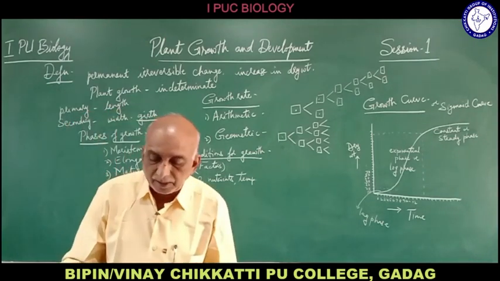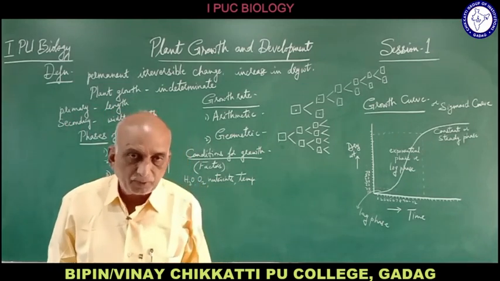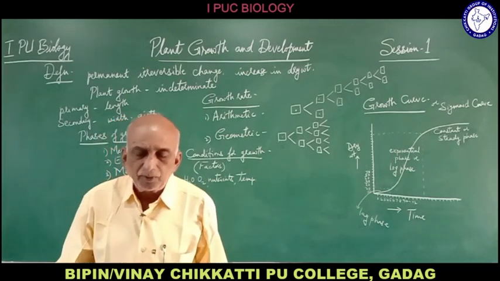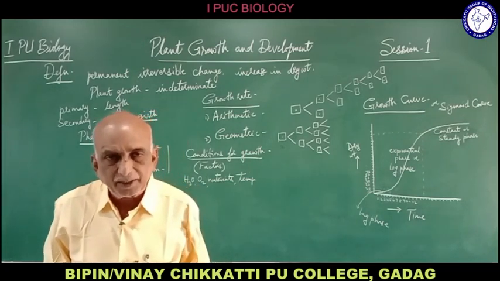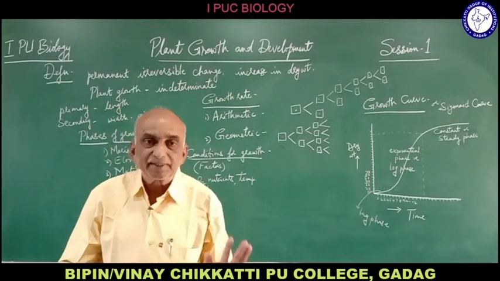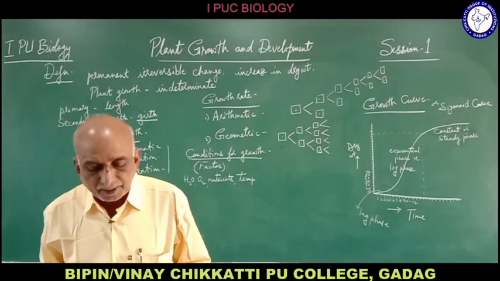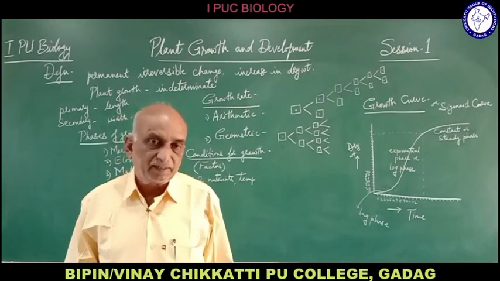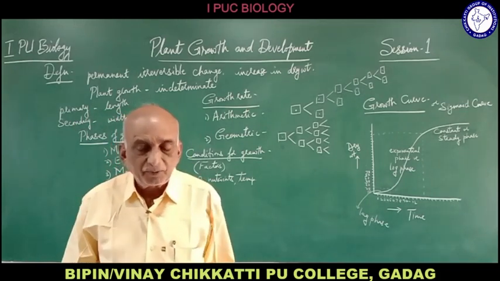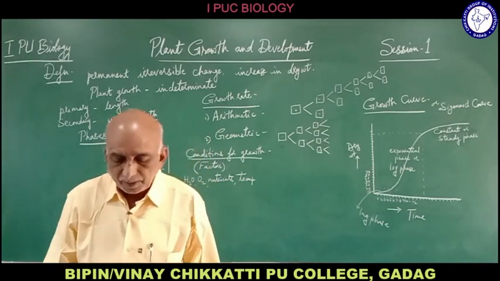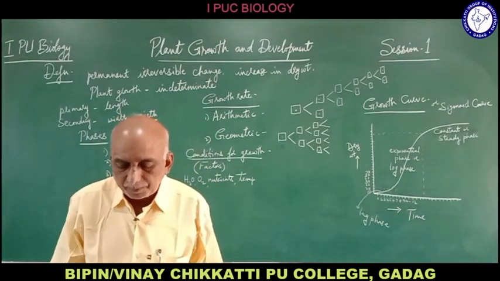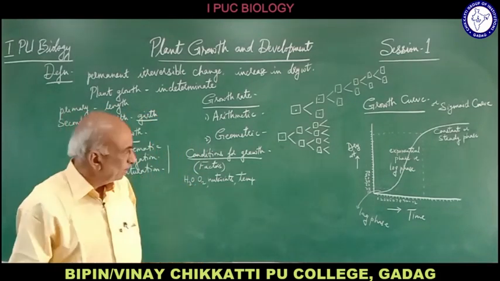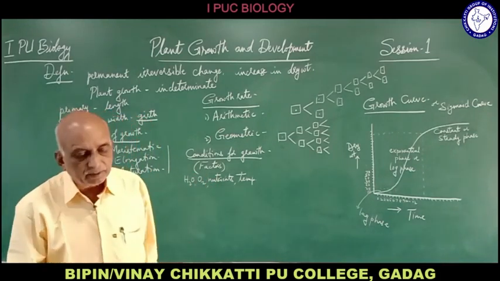Micronutrients are required in small quantities, and macronutrients are required at larger concentration. Whether micro or macro, both are necessary for the growth of the plant, because for the synthesis of protoplasm, all nutrients are necessary. Synthesis of protoplasm requires all the nutrients which help for the development of the plant, and they also act as the source of energy for the plant body. That is about the importance of nutrients.